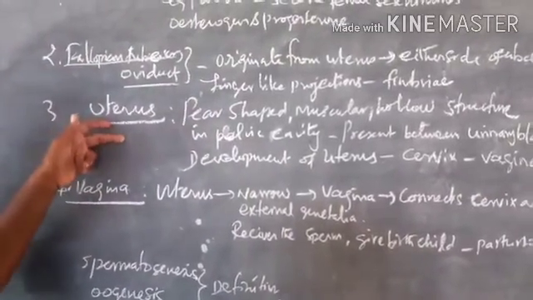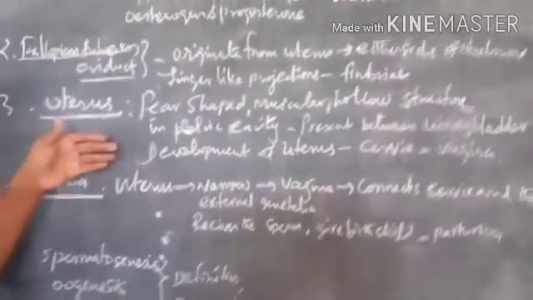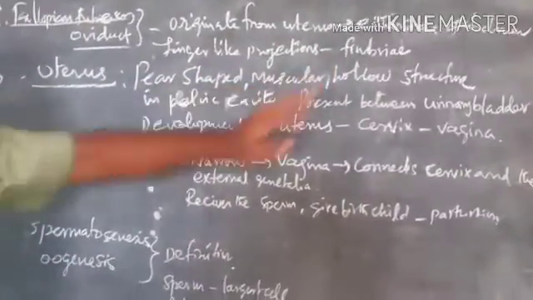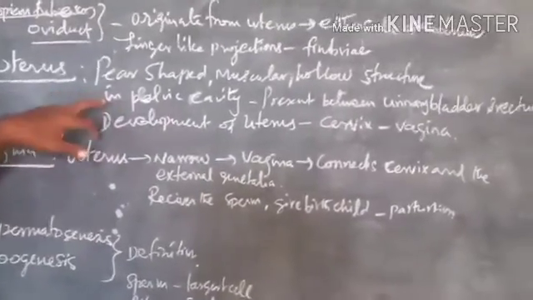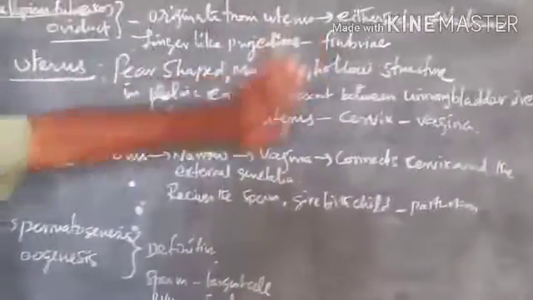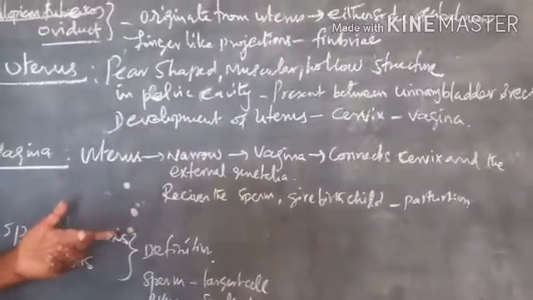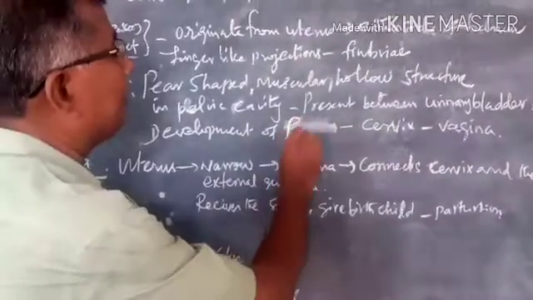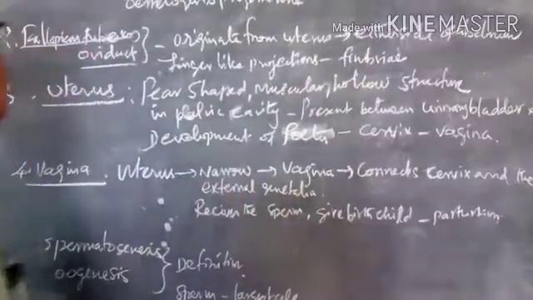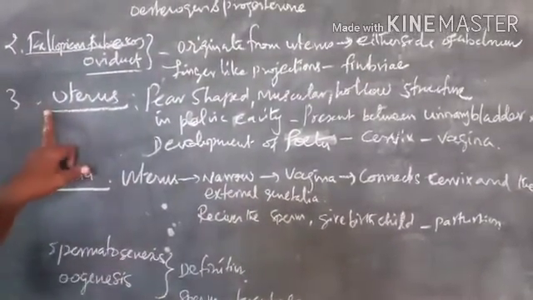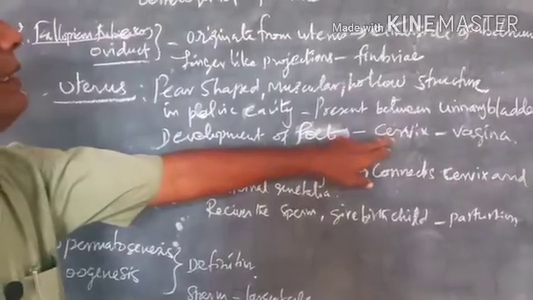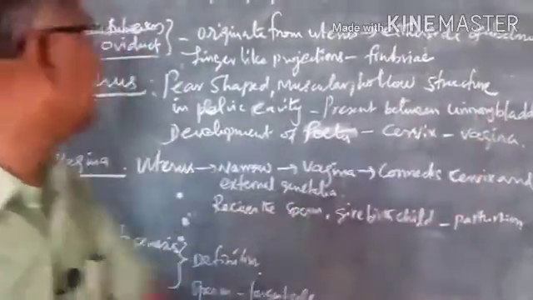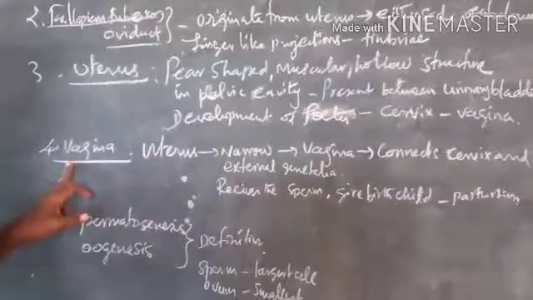Then the uterus. The uterus is a pear-shaped muscular hollow structure. It is placed in the pelvic cavity between the urinary bladder and the rectum. The development of the fetus occurs in the uterus. Understand? The uterus leads to a narrow tube called the cervix, which ends within the vagina.